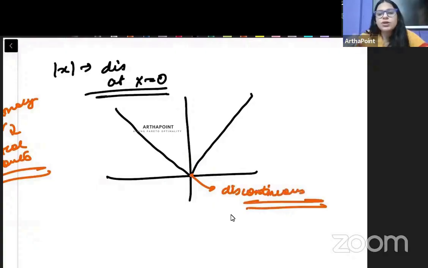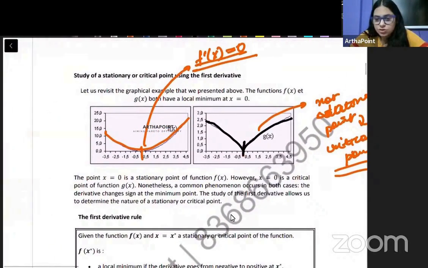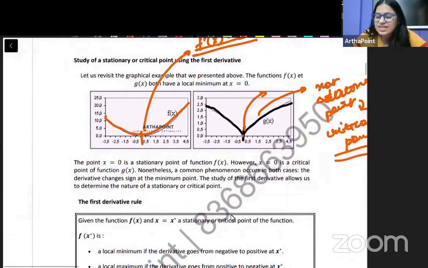And I've already told you that pencil test, कि you start drawing, and if you have to take out your pencil, then also the functions are discontinuous. So the point is, whenever you have a kinked function, then in that case, इस point को हम stationary point नहीं बोलेंगे. This will be called as a critical point, right?